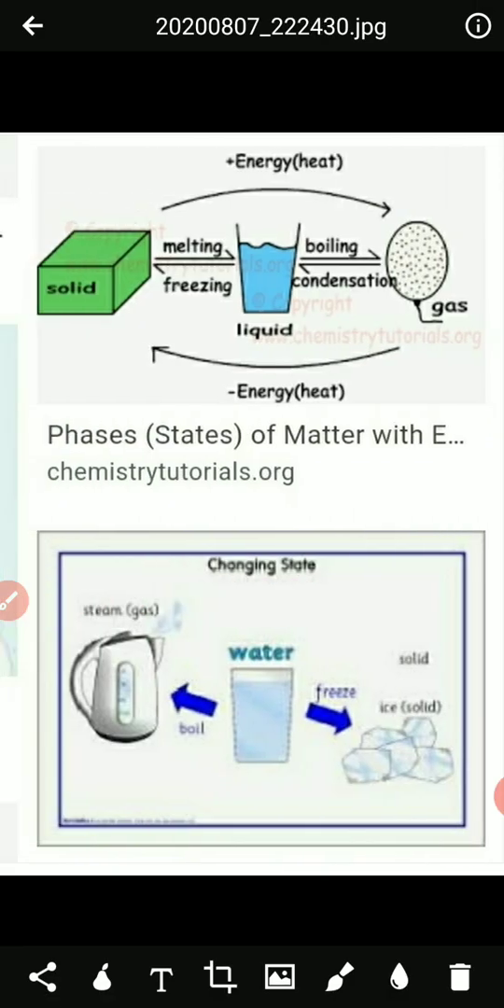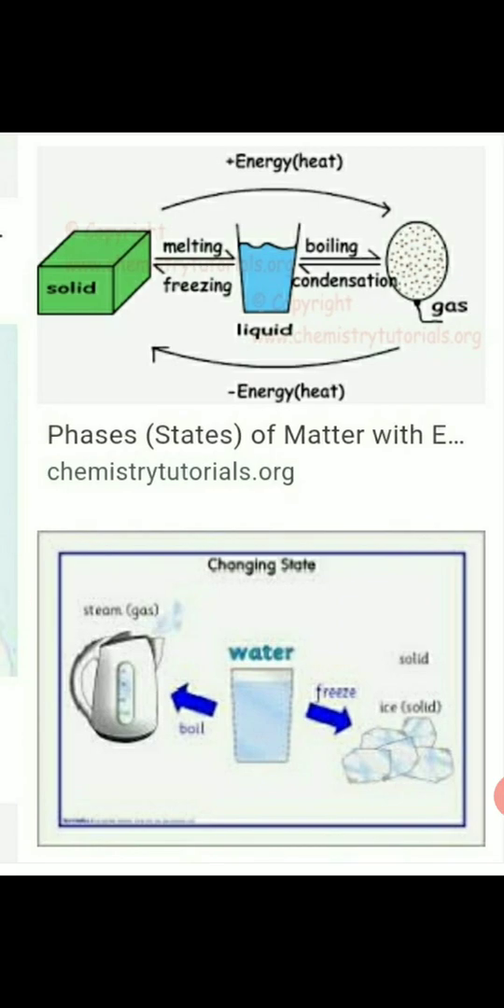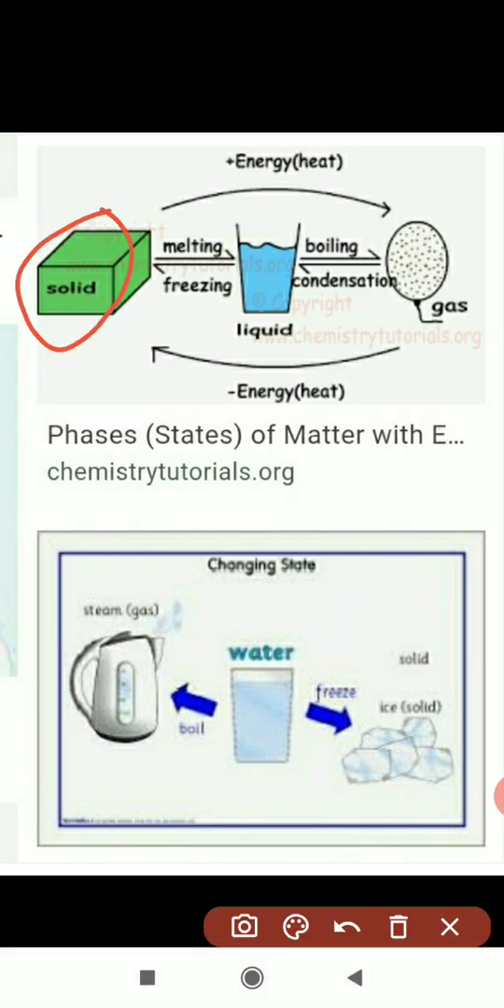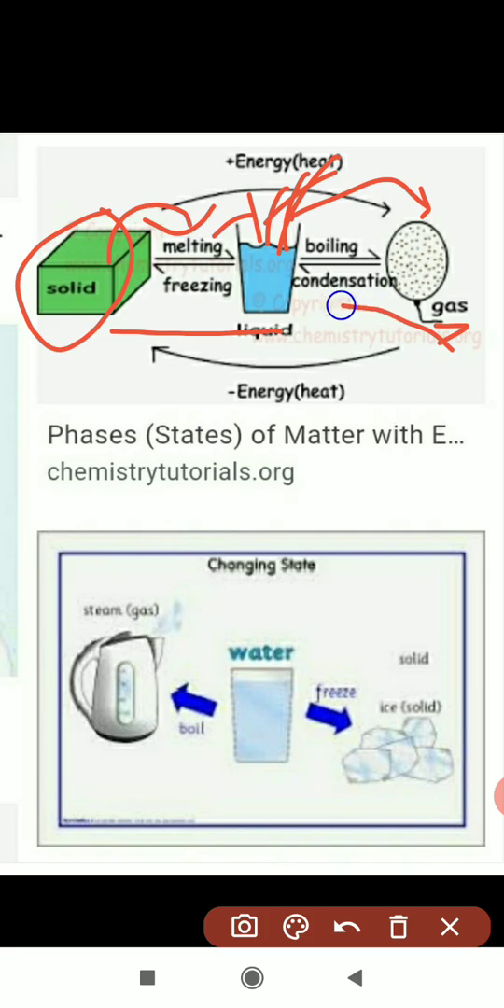Here one figure is there. Observe that first here is solid. When we give heat to that solid, it starts to melt, that is, the solid gets converted into liquid. Again, if we heat the liquid, it boils and gets converted into gas. Then the reverse process: if the gas cools, it condenses and converts into liquid, and if the liquid freezes, it converts into the solid state.